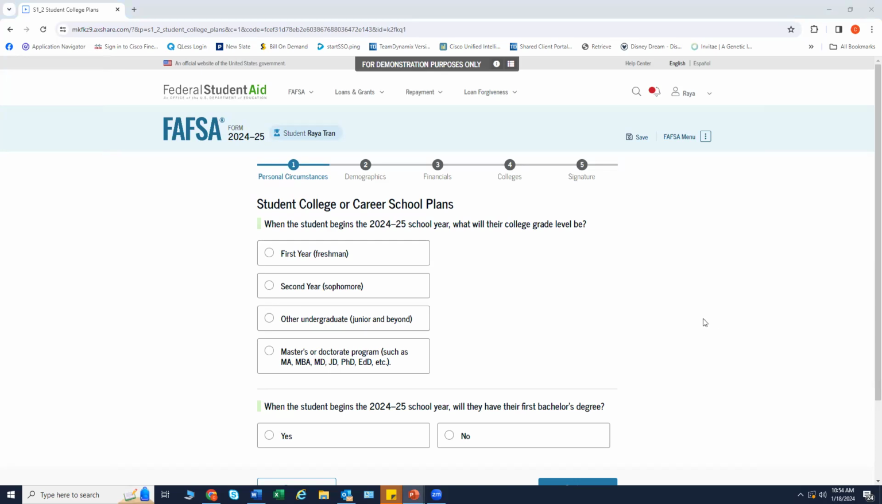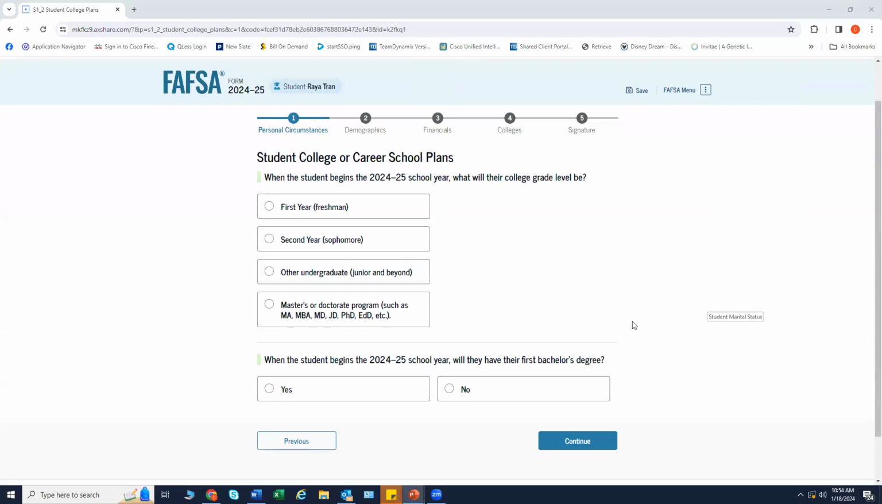The student is asked about their college grade level for the 24-25 school year and if they will have their first bachelor's degree. The student selects that they will be a first year freshman and that they will not have their first bachelor's degree. This is for all first year freshman students. Of course, for our returning students, please check which one is pertaining to you.